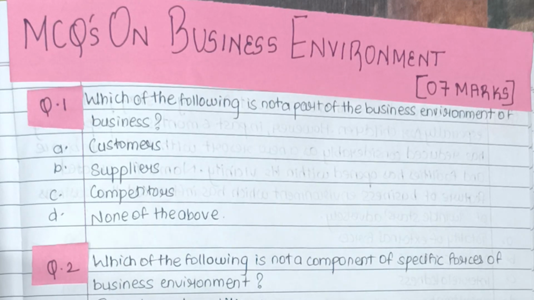Before we answer this question, it is important for us to know what we mean by business environment. Business environment means the total of all the individuals, all the institutions, and all the other forces that are outside the control of a business. Something that cannot be controlled by a business, but has an effect on the performance of the company. This is business environment.